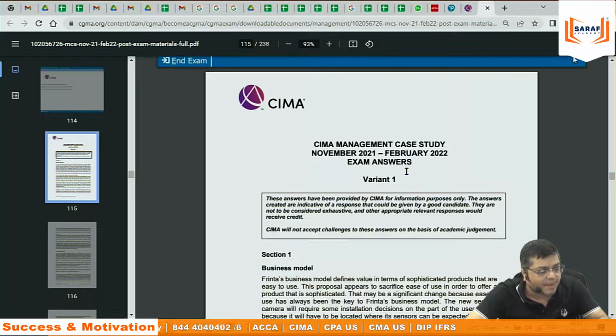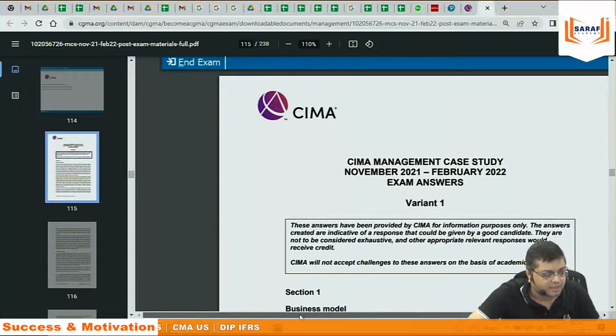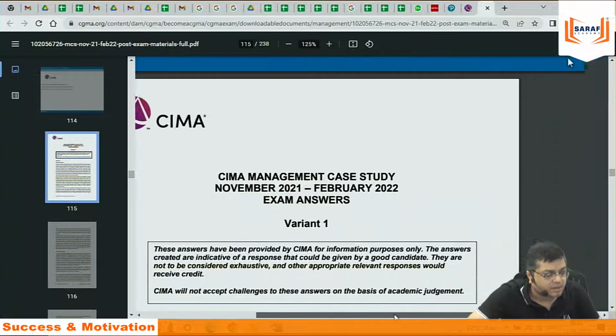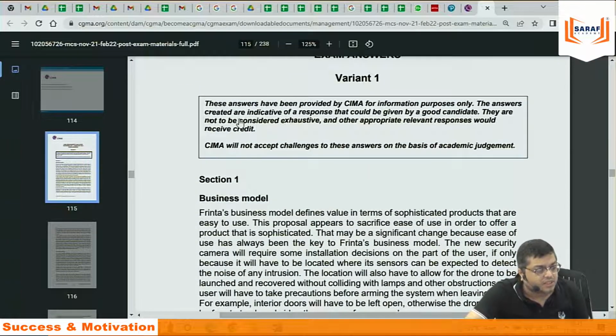First of all, what do the CIMA Institute and ACCA Institute say at the professional level? They say that the answers have been provided by CIMA for information purposes only. The answers created are indicative of a response that could be given by a good candidate.